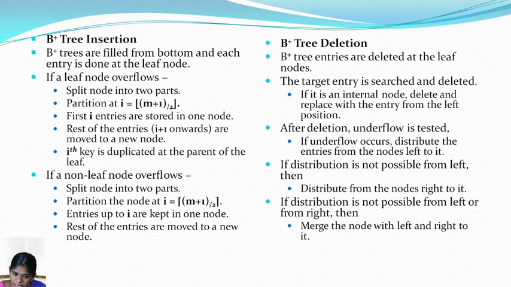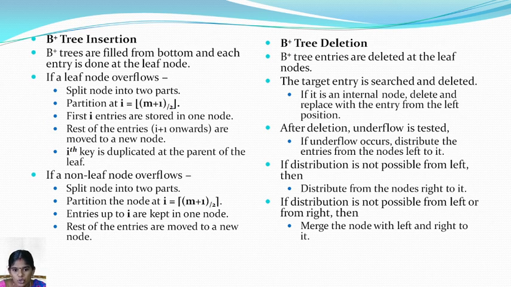So after deletion, we test for underflow. Underflow means the node is not balanced, so we have to balance the data. So underflow is handled by distributing data from the neighboring nodes, left or right. We have to balance the tree after deletion, so that it remains a balanced B plus tree.